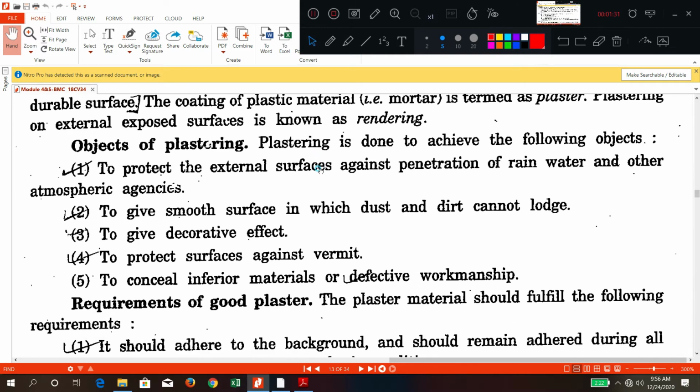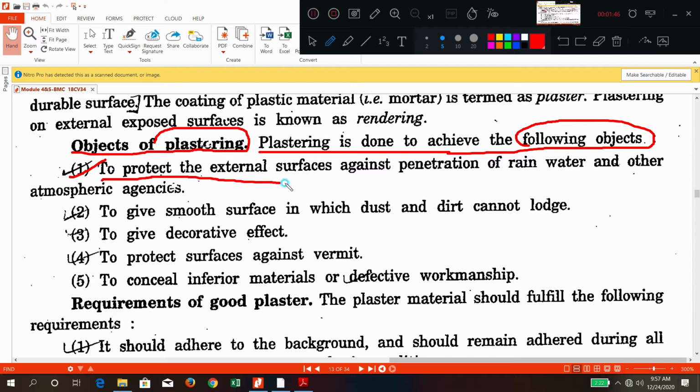Okay. Now what are the objectives? What are the objectives of why you want to do the plastering? Plastering is done to achieve the following objectives. What are those? First one, very important from your exam point of view. Okay, to protect the external surface against the penetration of rainwater. You don't want the rainwater to get inside. Okay, so to stop that rainwater and other atmospheric agencies. First point.